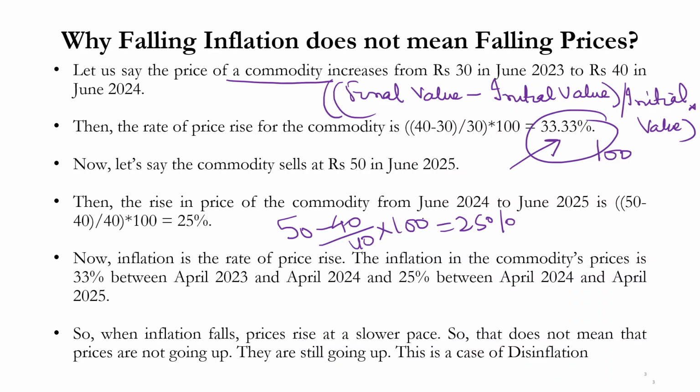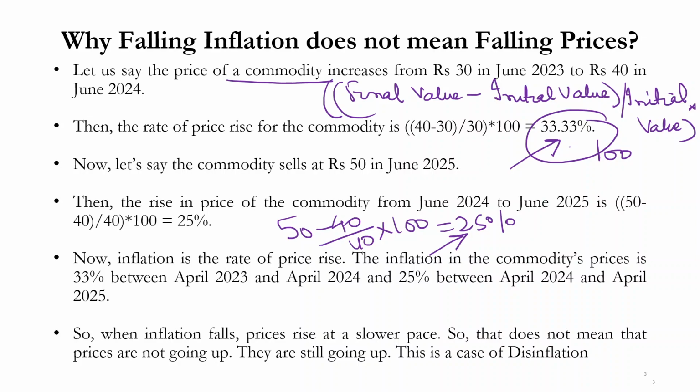And from June 24 to 25, the annual inflation rate for this commodity was 25%. So in both cases, the price of the commodity has increased. Earlier it increased from 30 to 40 between June 23 and June 24. Now it has increased from 40 to 50. So even though the rate of inflation, or the rate of price rise, of this commodity has fallen, as you can see, it has fallen from 33.33% to 25%.